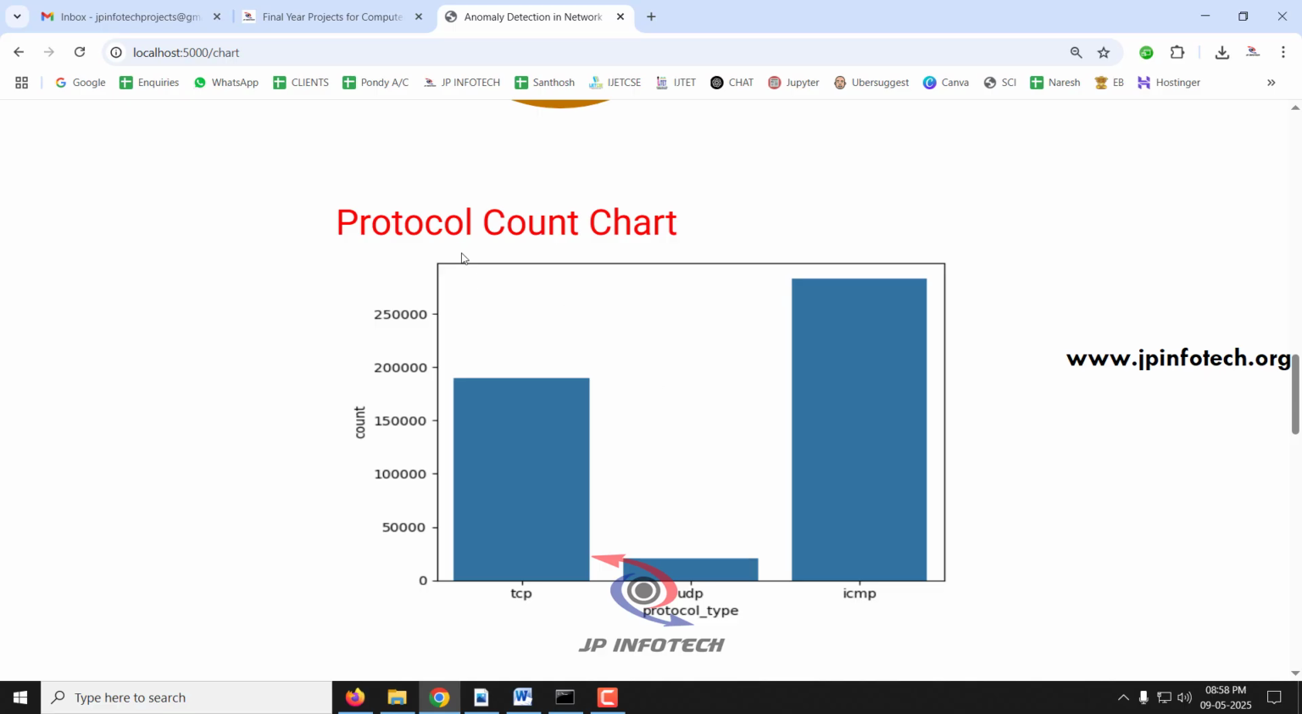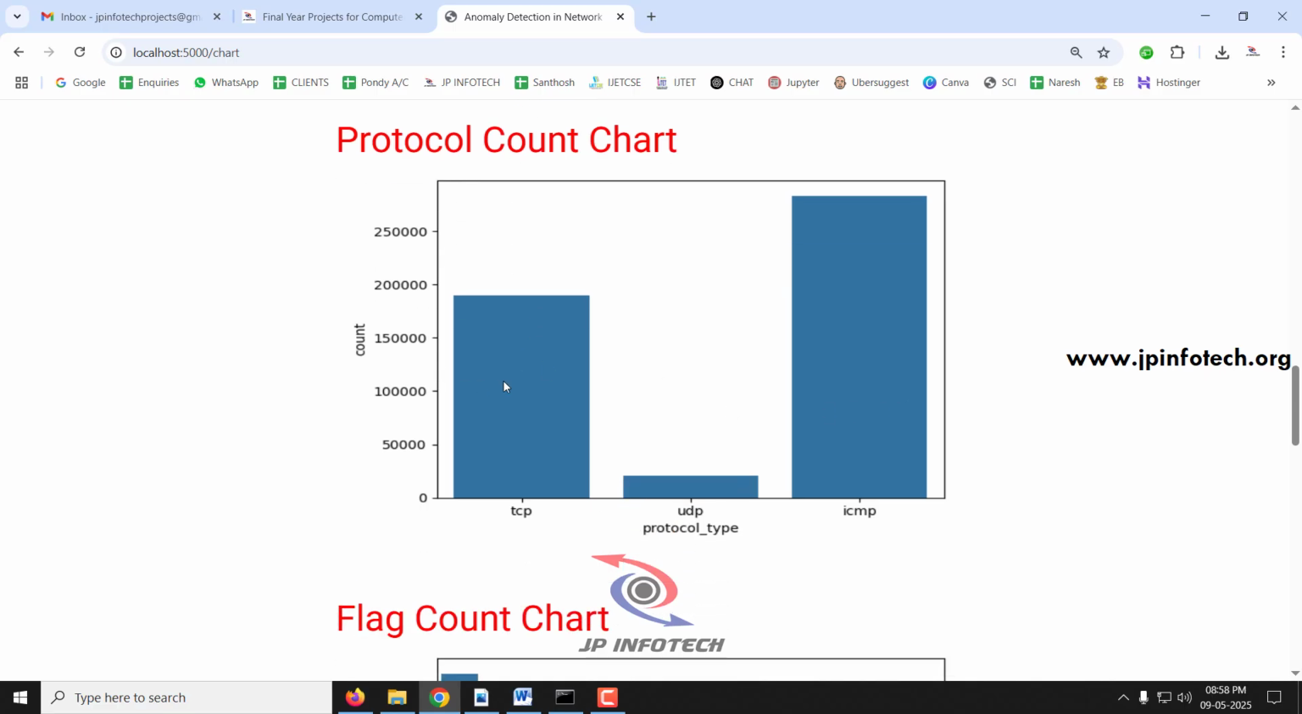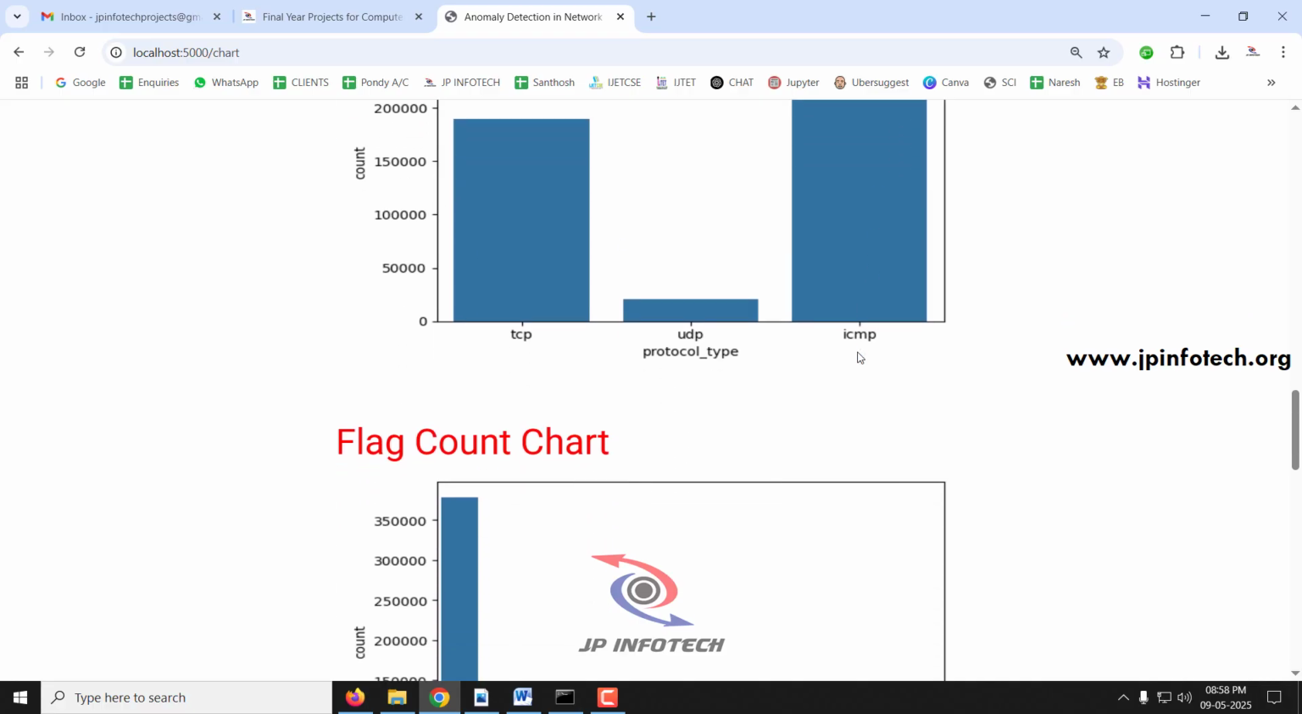And then comes the protocol count chart. So you can see the protocol. TCP, UDP and ICMP are the protocols that we have used, and you can see the count of each class.